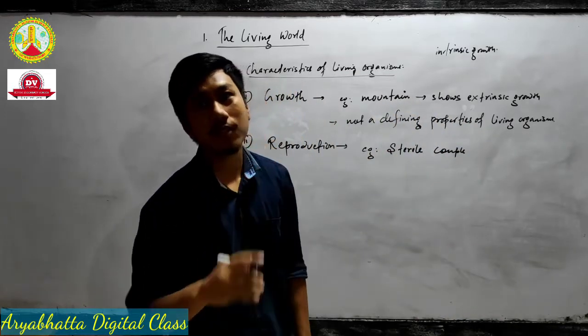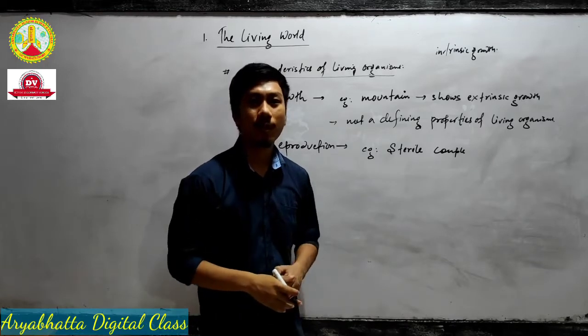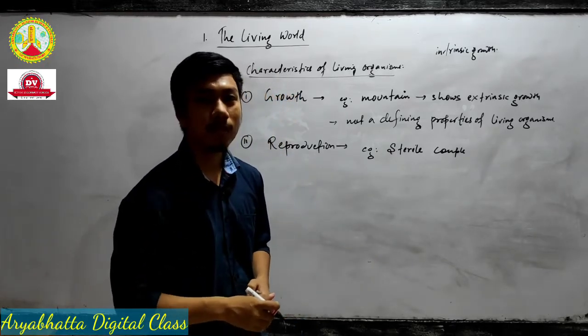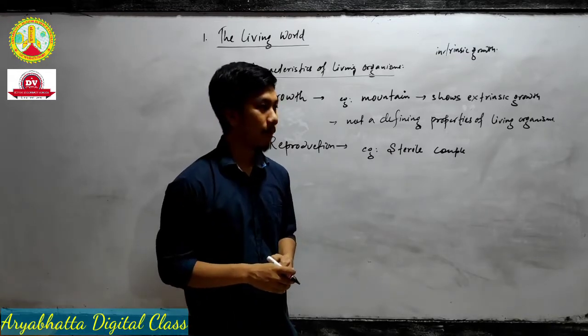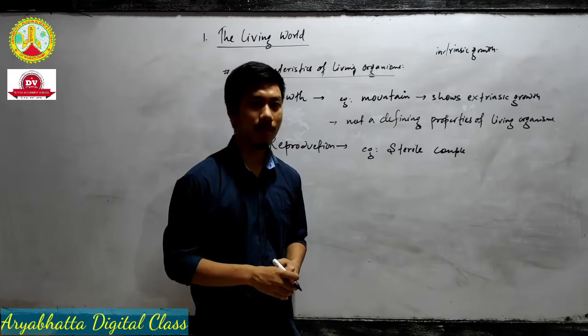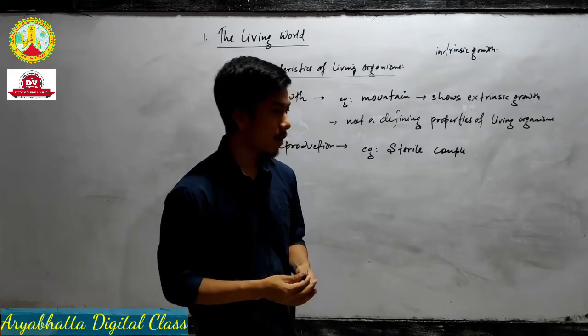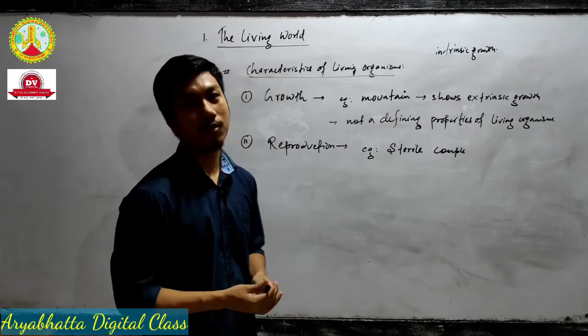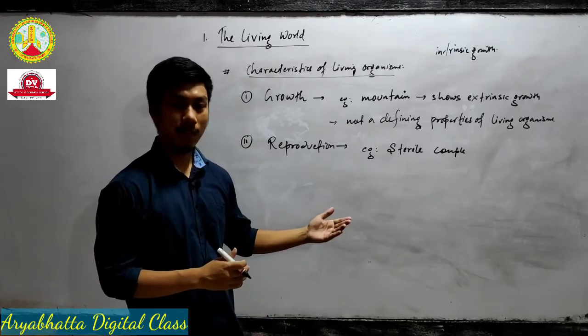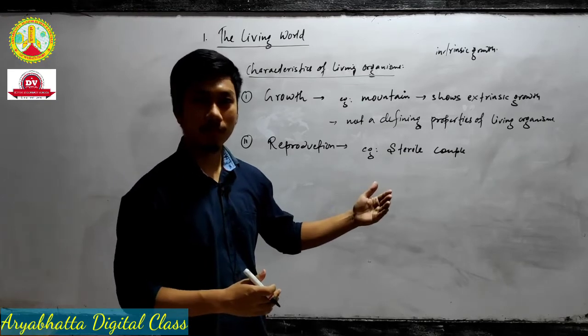You might have seen in some places, in your surrounding neighborhood also, some married couples who cannot reproduce their offspring. Right? So, do we include those couples under non-living?